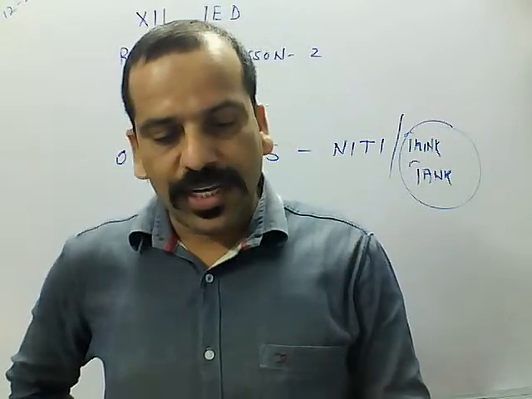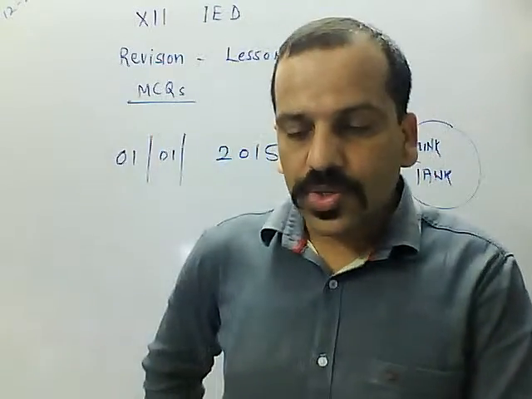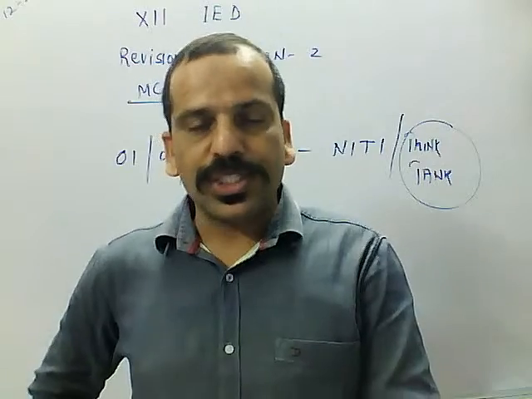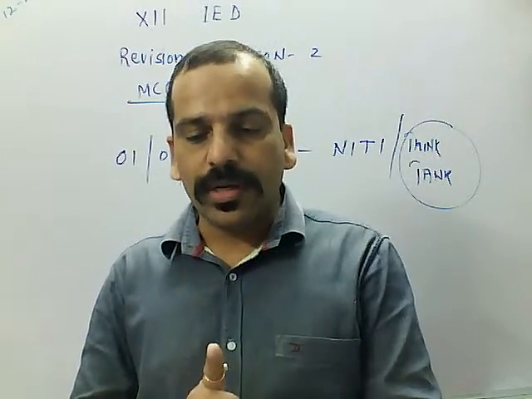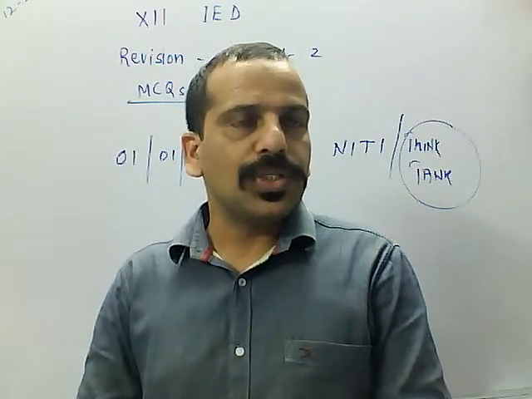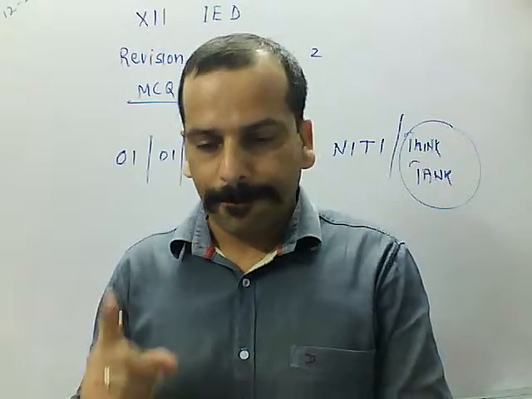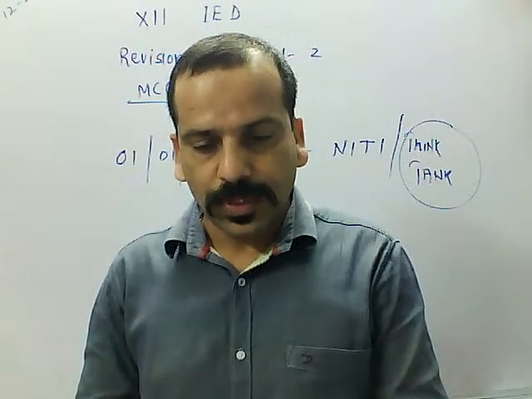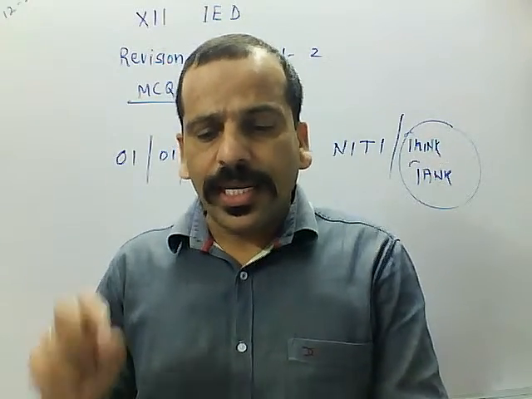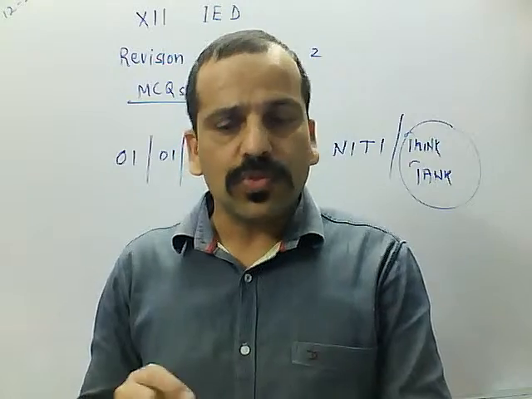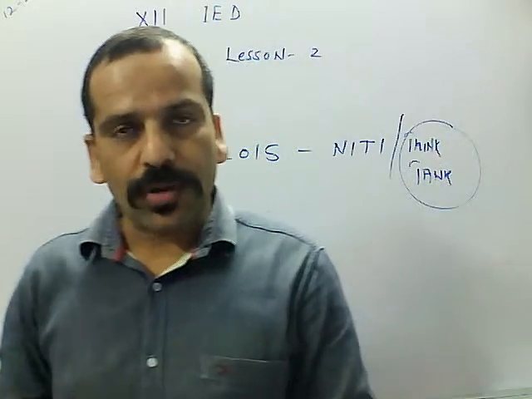Next question. Which of the following is not a limitation of green revolution? First, it increased the inequalities between small and big farmers.